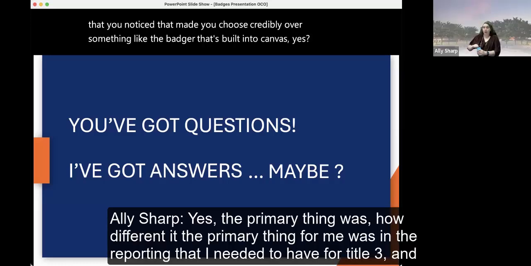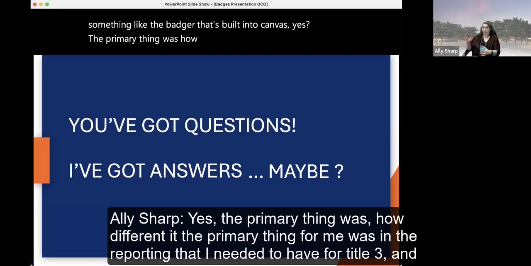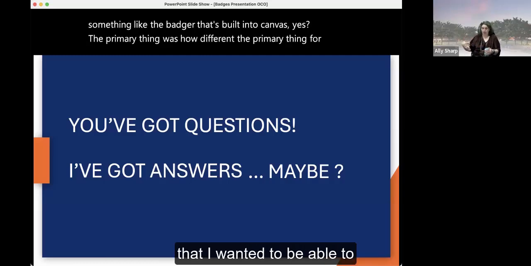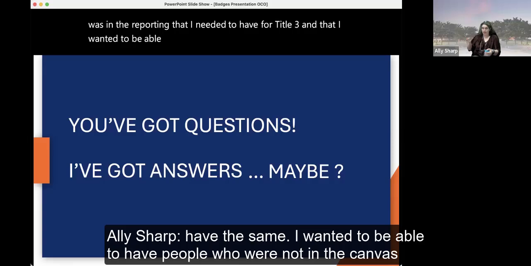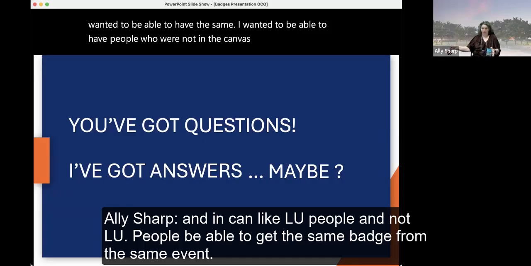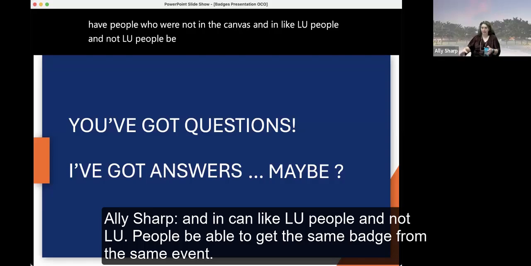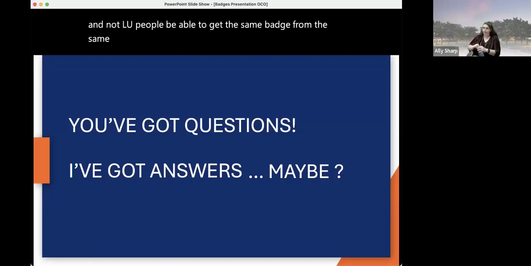Yes, the primary thing for me was the reporting that I needed to have for Title III, and that I wanted people who were not in Canvas, LU people and not LU people, to be able to get the same badge from the same event.